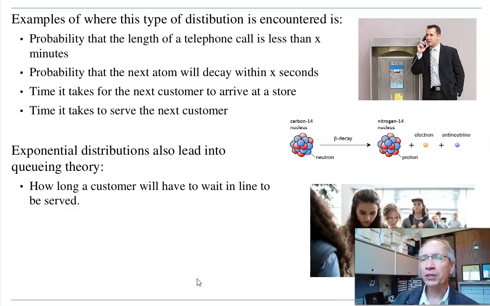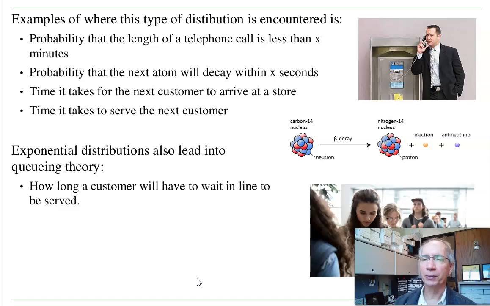Exponential distributions also lead to queuing theory. Queuing theory looks at a restaurant. If customers are arriving with an exponential distribution and the time it takes to serve a customer is exponential, how long is the line going to be? How long are customers going to have to wait to get served? That matters in business because if the line is too long, people turn around and leave. That's lost revenue.